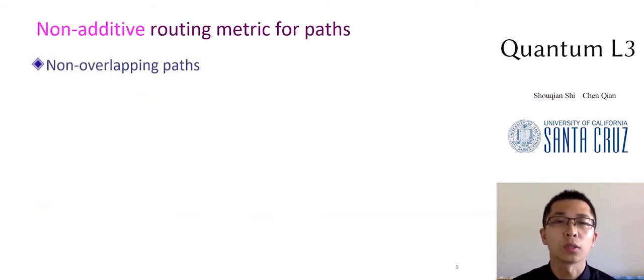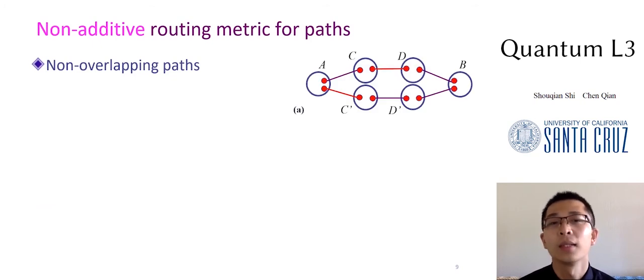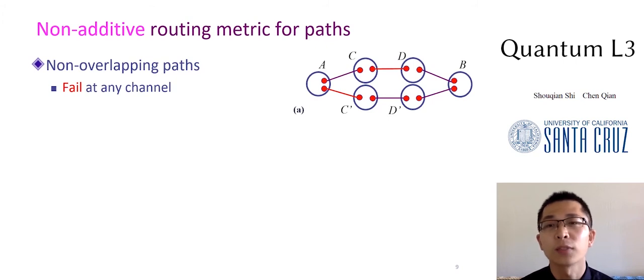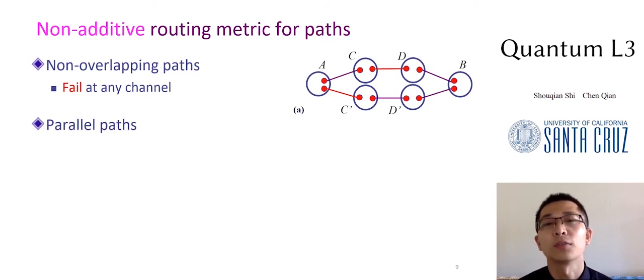When the paths do not overlap, things are simple and straightforward. As shown in Figure A, there are two separate paths connecting nodes A and B, and unfortunately, both paths fail because they both have a failed channel. However, things become interesting when paths overlap.